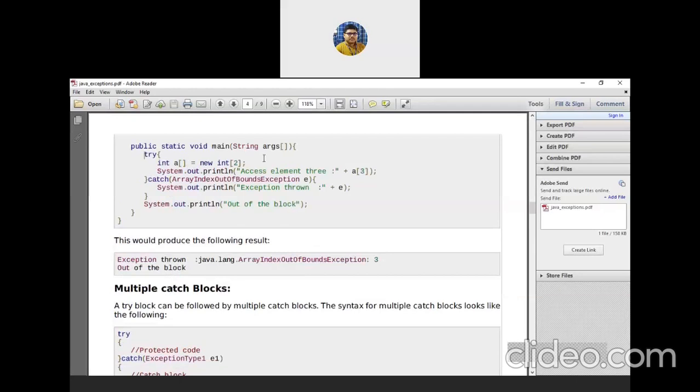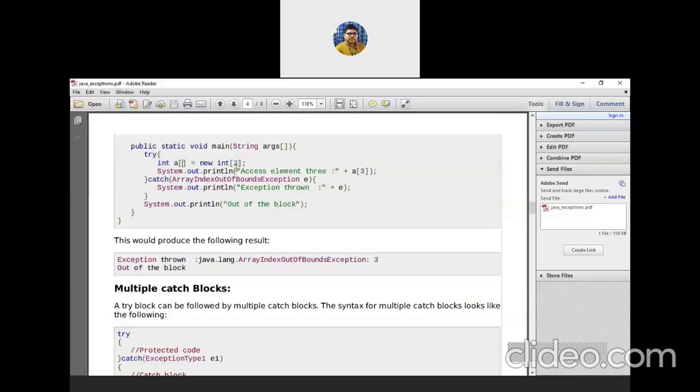Look, this is my main method. I have declared an array of size 2. Fine. Int a is an array variable. I am declaring an array of size 2. When I am going to access the element at index 3, which is not present because I haven't declared that index, definitely an exception will occur.